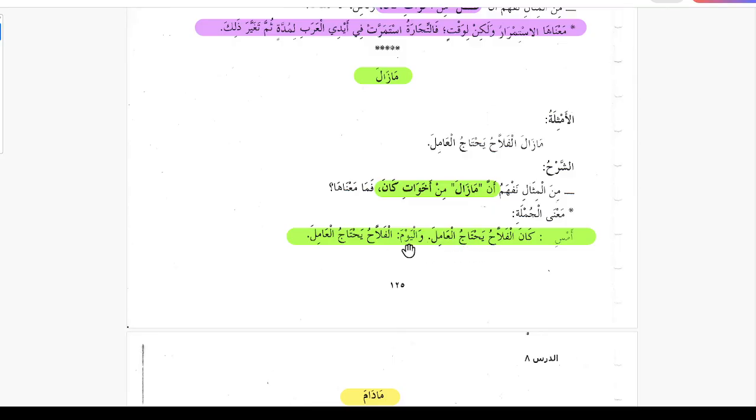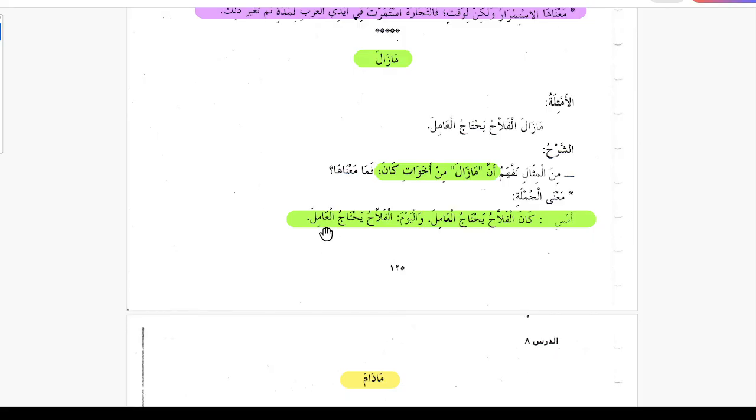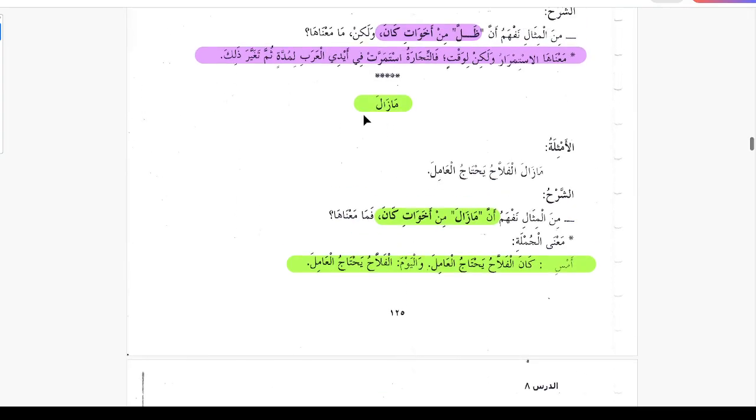Even now, wal yawma, even today, al fallahu yahtajul amila, the farmers need the workers. So that is something still needed. So mazala means still.